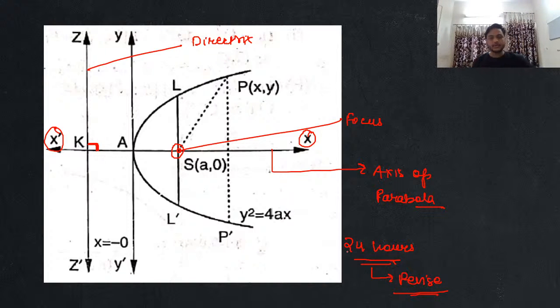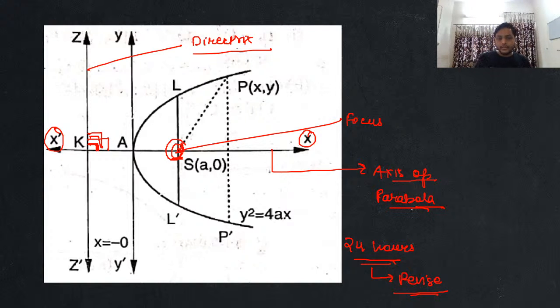Okay, now please focus over here, guys, everyone. As I told you, this is going to be my focus that you can see over here. Apart from this focus, this is going to be my directrix. Now guys, please focus. The line perpendicular to the directrix and passing through the focus, the line that I am having is known as what? It is known as the axis of your parabola. It is known as the axis of parabola.